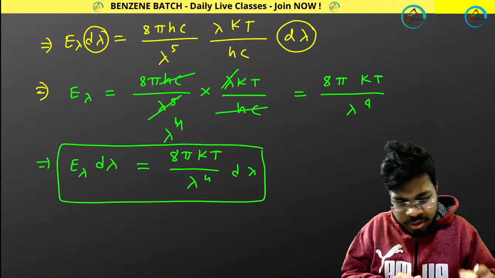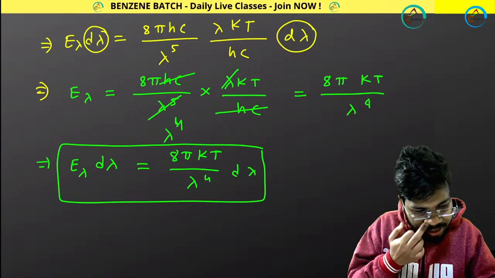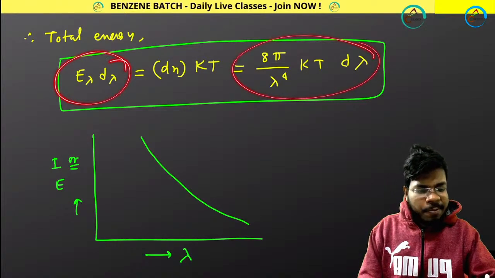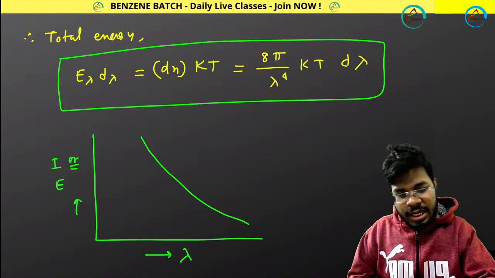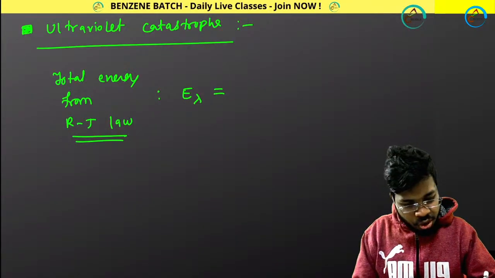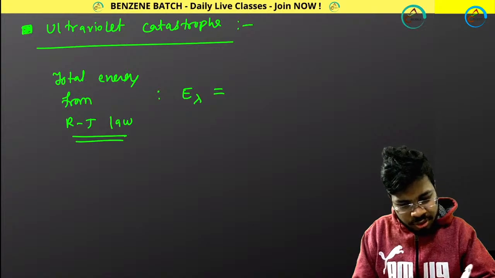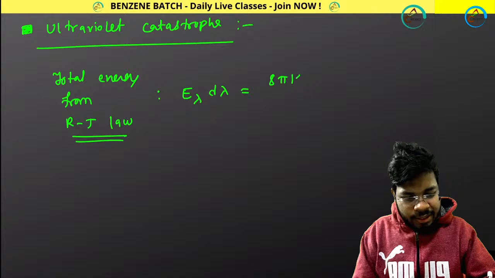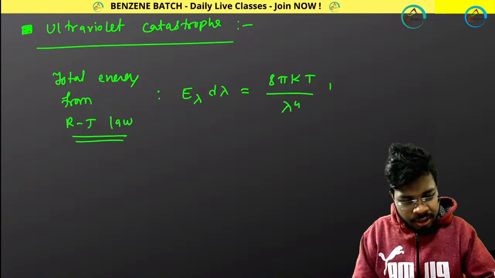Or if you want to check the same thing from the previous class, you will get it. This is your Rayleigh-Jeans law: 8 pi kT by lambda to the power 4 d lambda. Let me write it. So E lambda, that is E lambda d lambda, equals 8 pi kT by lambda to the power 4 d lambda.